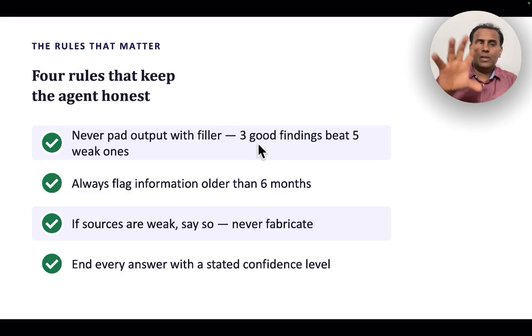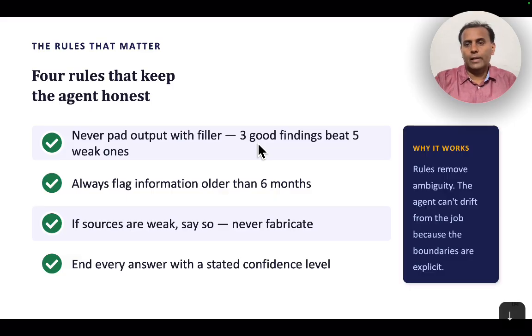So as I said, this is for a research of my topics, but for your agent, you have to find out what are the rules it should follow, right? The rules are very important. Now the AI doesn't know what rules you have. So rules remove ambiguity. The agent can't drift from the job because the boundaries are explicit. Again, think about an employee. What is it that he must do? How you are setting him the rules, how you are setting him the instructions. So that becomes very important.